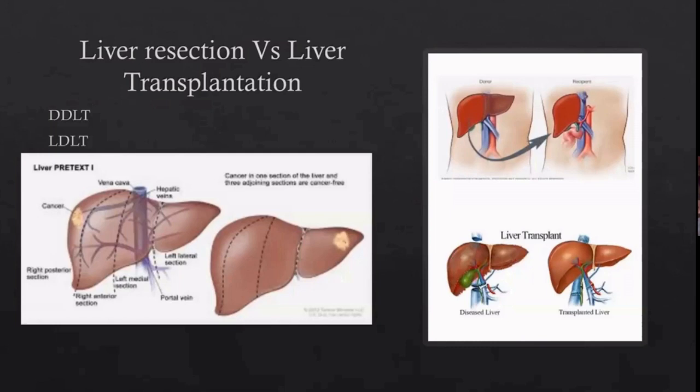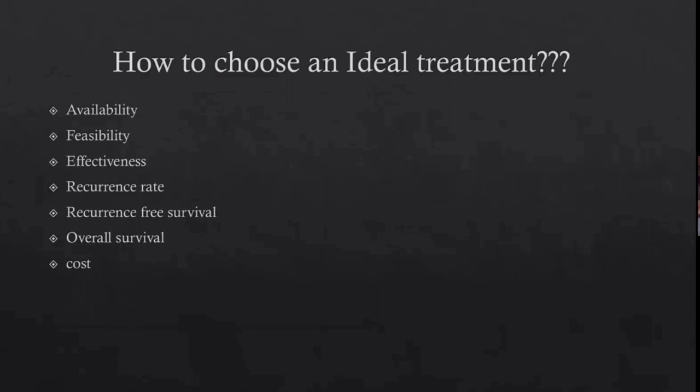So as we said, there are two options. Either we can go for resection, try to do a single anatomical resection, or for a multifocal tumor, do a non-anatomical with anatomical resections, or have the options of LDLT or DDLT. DDLT we will not discuss much here, because we know that there is a waiting list of at least 6 months, even in very well-known areas where DDLTs are common. So more LDLTs are commonly being done for these patients who have liver dysfunction as well as cirrhosis and hepatocellular carcinomas. So how do we choose the ideal treatment?